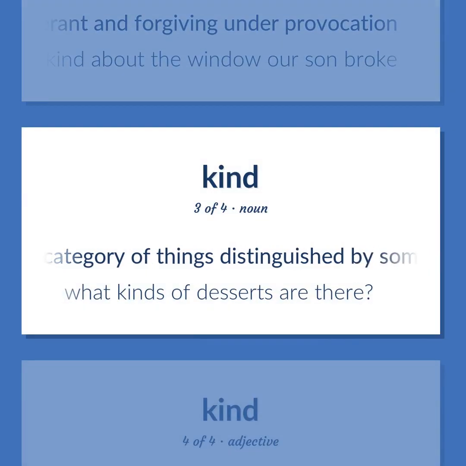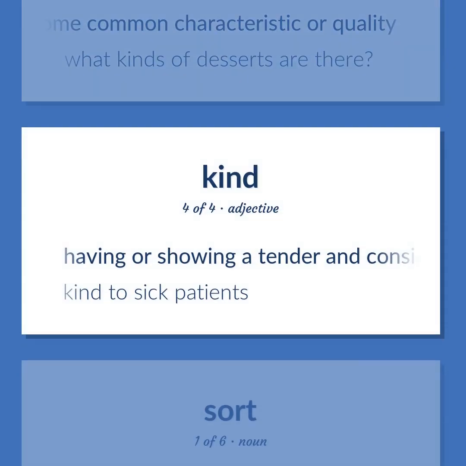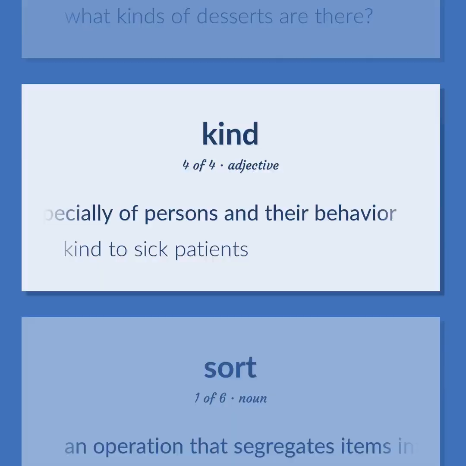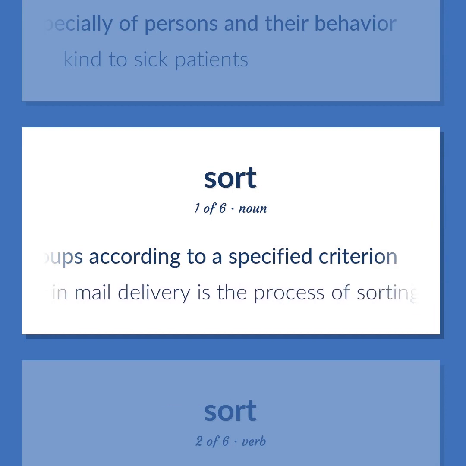A category of things distinguished by some common characteristic or quality. What kinds of desserts are there? Having or showing a tender and considerate and helpful nature, used especially of persons and their behavior. Kind to sick patients. An operation that segregates items into groups according to a specified criterion. The bottleneck in mail delivery is the process of sorting.